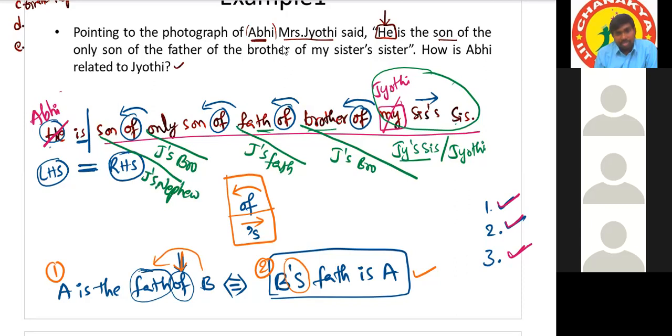So now read this statement. Abhi is Jyoti's nephew. Yes or no? Nihar, tell me. No, sir, I was just saying that these kinds of questions take a lot of time. No, they will not take time. I'm just explaining for the first time to you. That's why it is taking time.